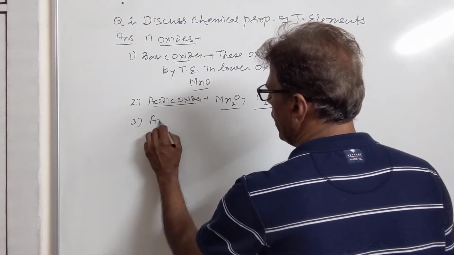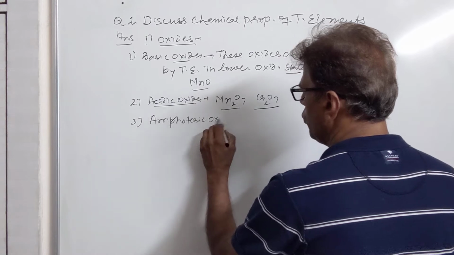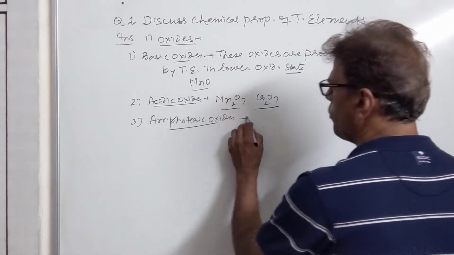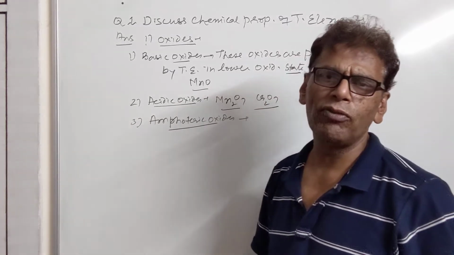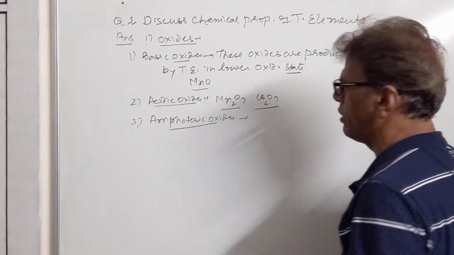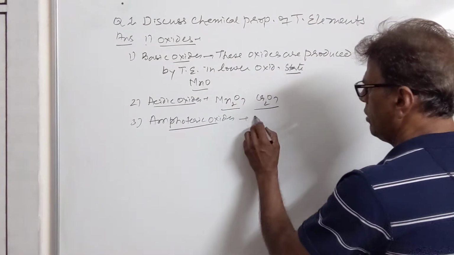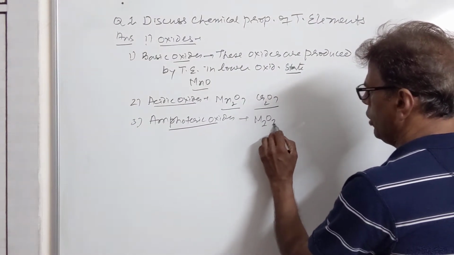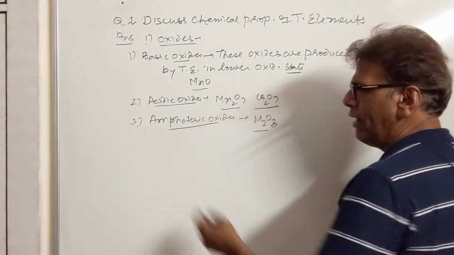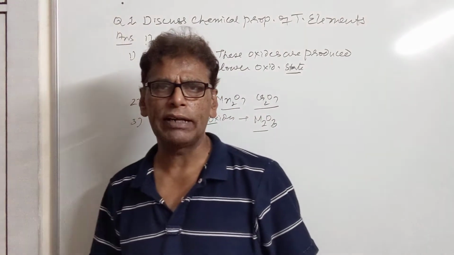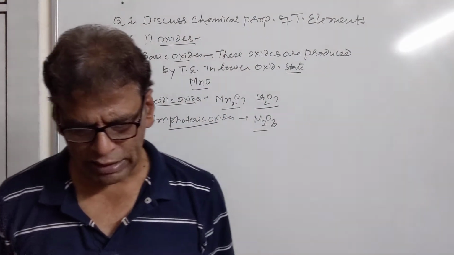Then we have amphoteric oxides. Amphoteric oxides are those oxides which are neither formed in the higher oxidation state by the transition metal atoms, nor in the lower oxidation state, but in the intermediate oxidation state. Generally they are trioxides, M2O3, sesquioxides. They have electrons, they can donate those electrons, they can also accept electrons. That's why they have both characteristics.